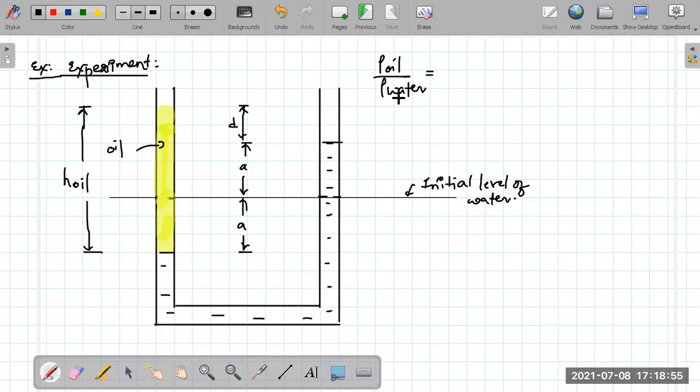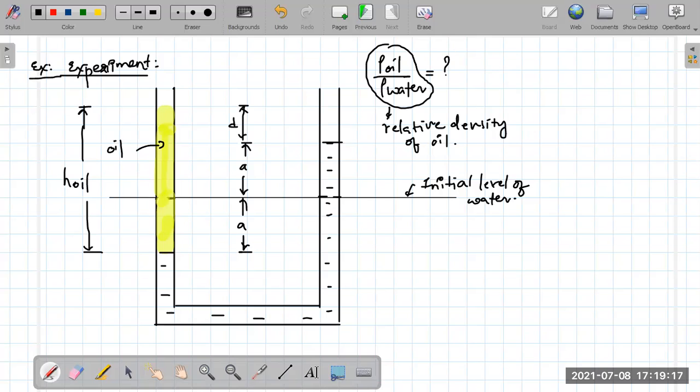In fact, density of oil by density of water, do you know the name? That is what is called relative density. Not only for oil, for any object, if you take petrol, diesel, stone, wood, density of any object by density of water, we call that relative density.